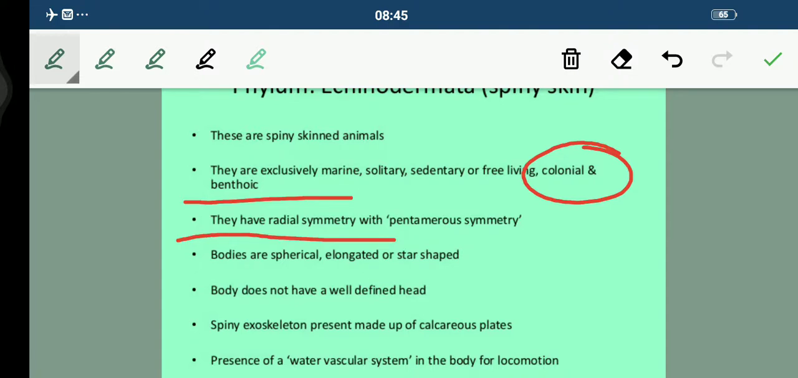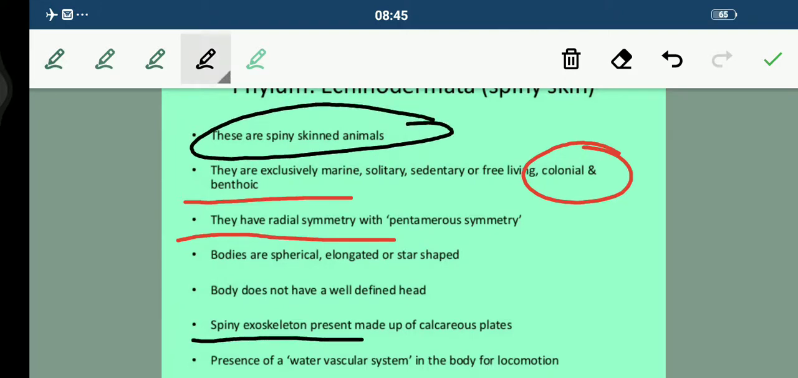Their bodies are spherical, elongated or star shaped. So their body is something like this. It is star shaped, and the body does not have a well defined head, students, as we have seen in the arthropods. Now they have a spiny exoskeleton, the external covering. That is why they are known as spiny skinned animals. Very important thing, they are formed from calcareous plates.